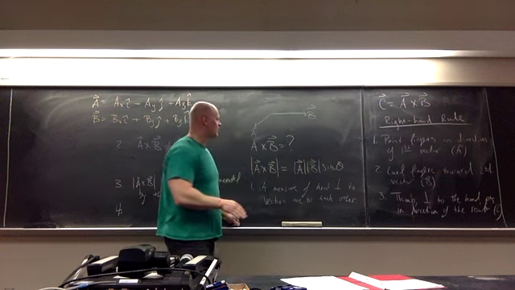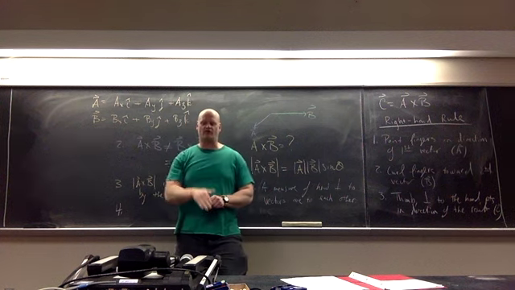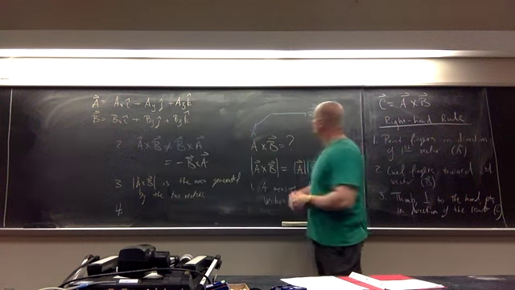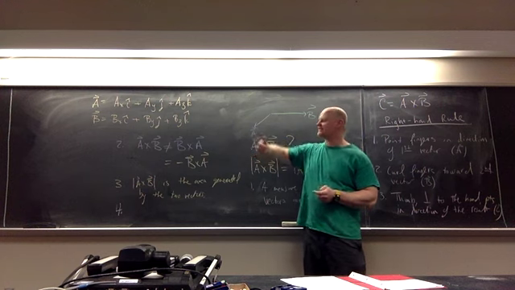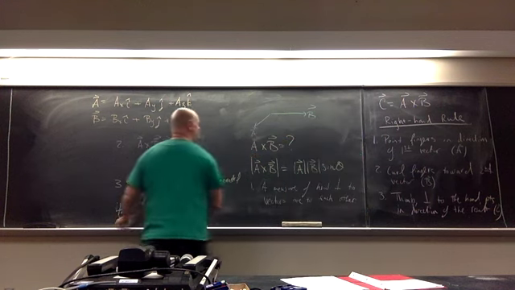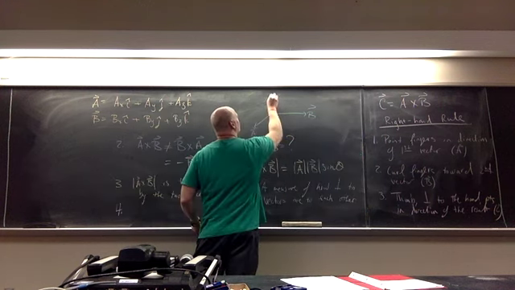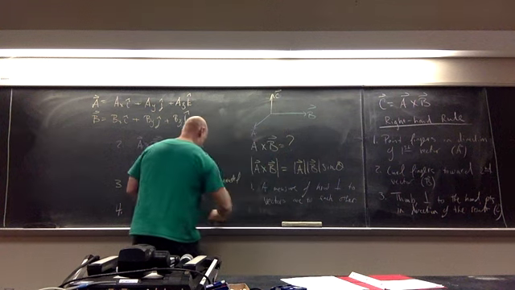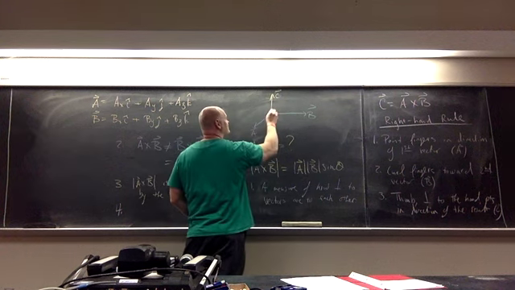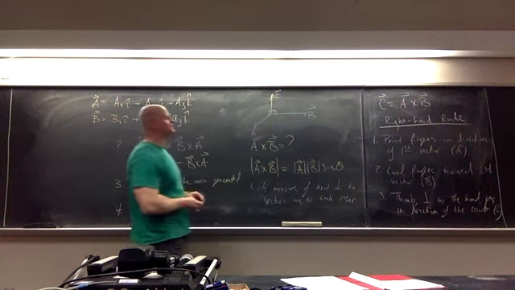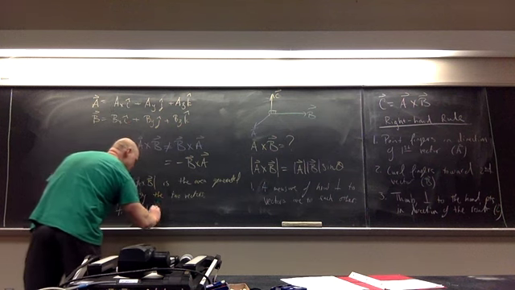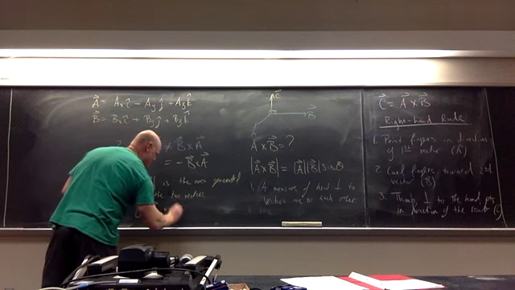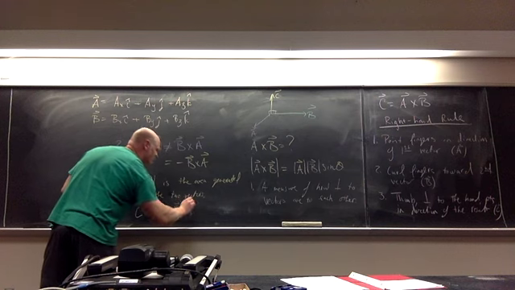If I put A in this direction, B is here, and I curl my fingers in this direction, then vector C would point off in this direction. And vector C is perpendicular to both A and B simultaneously. So here we have C is perpendicular to A and C is perpendicular to B.